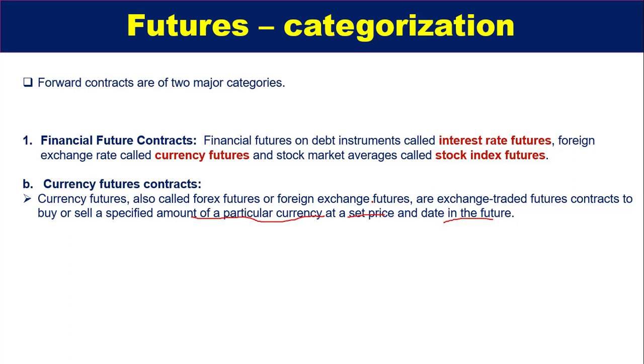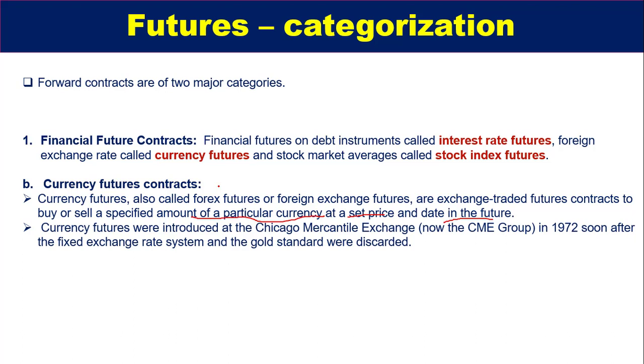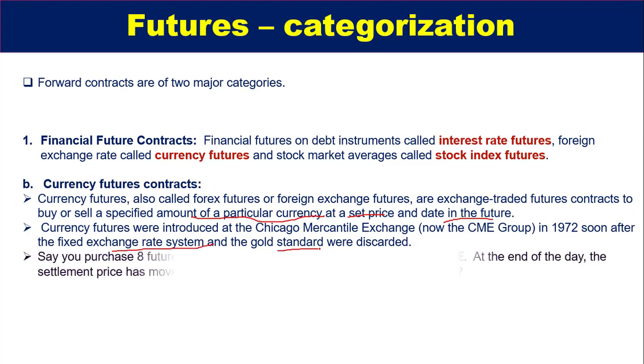And the most popular currency future contract is euro against dollar. Currency futures were introduced at the Chicago Mercantile Exchange, which is now known as CME Group, in 1972. Soon after, the fixed exchange rate system and gold standard were discarded.